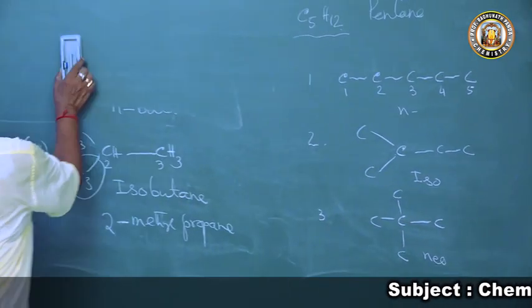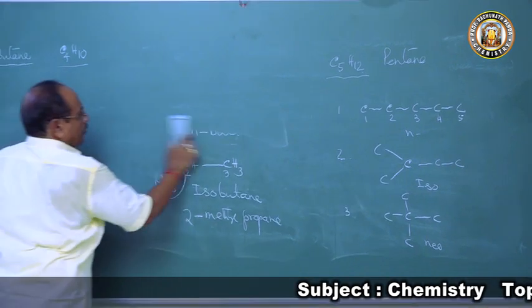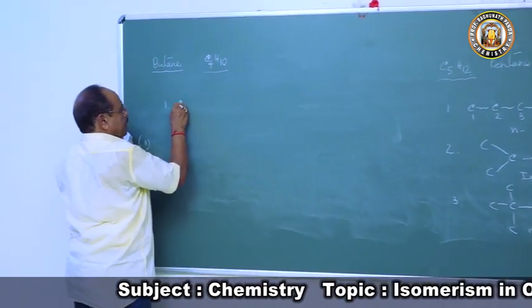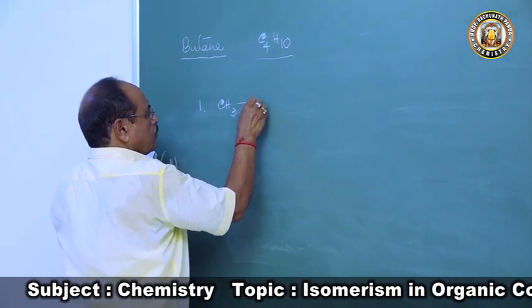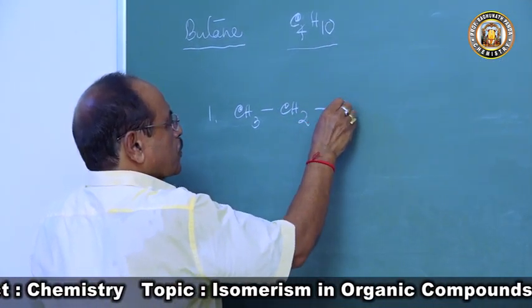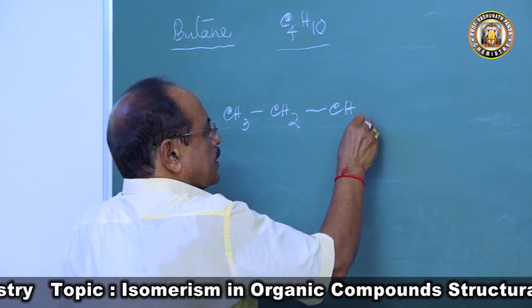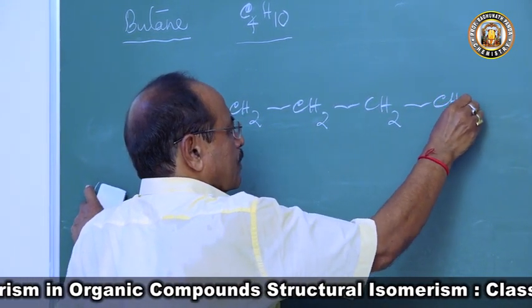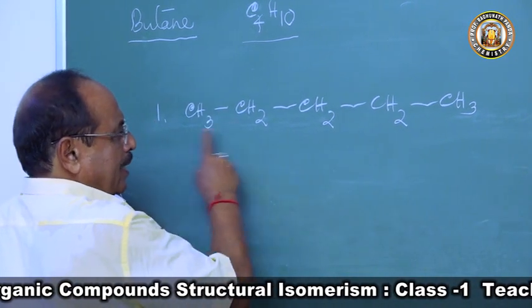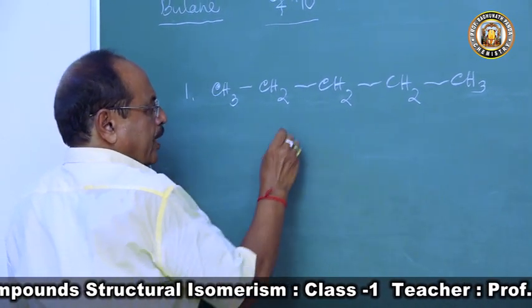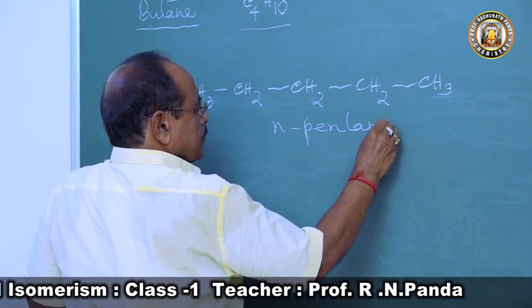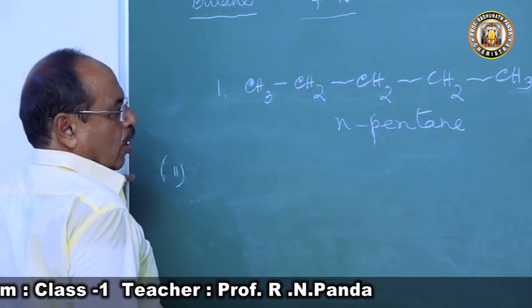Now if you write the structures for this: 1 CH3, CH2, CH2, CH2, CH3. There are 5 carbon atoms, pentane, arranged in a long chain. So we call this n-pentane, the common name.